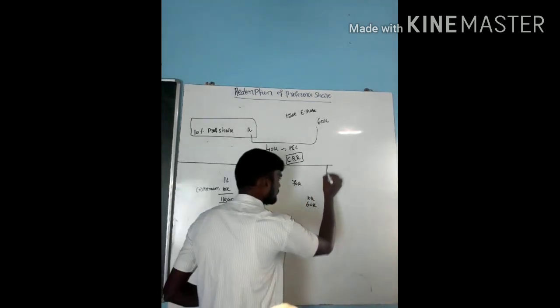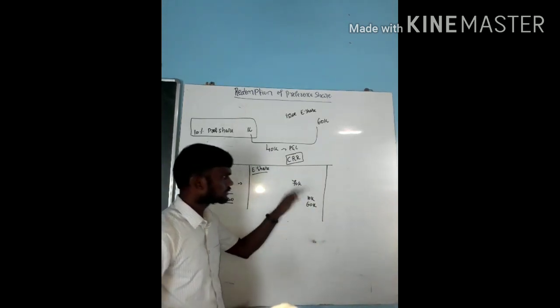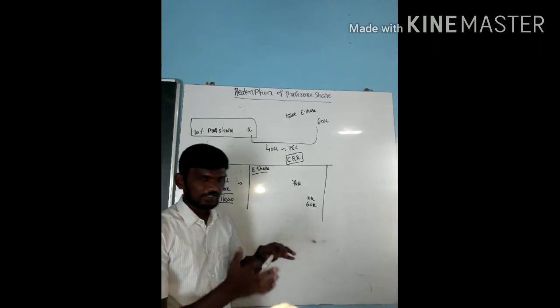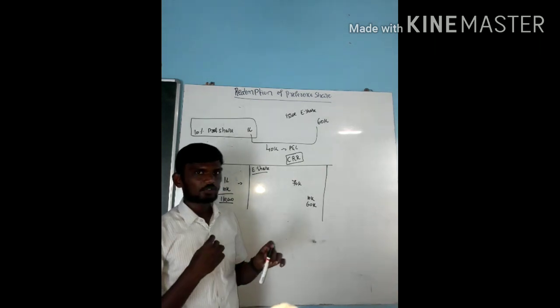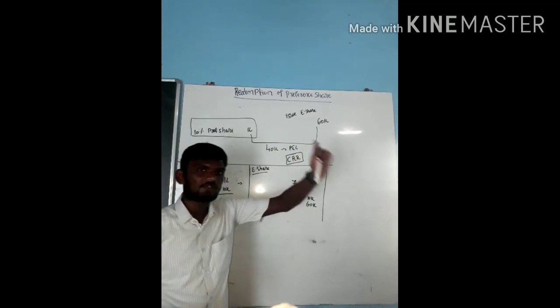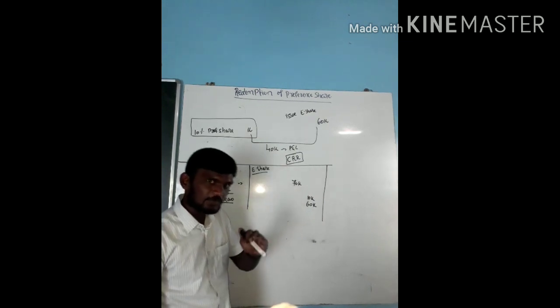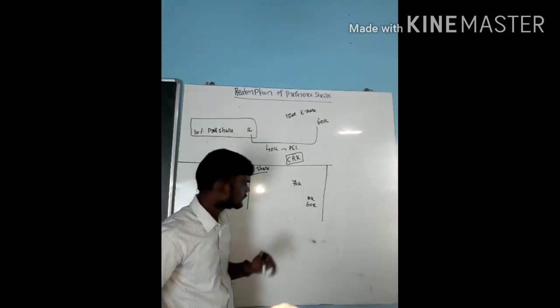This comes on step number 2. Are you following? Sometimes it goes the opposite way also. Like the actual value is 60,000, but I received only 50,000. The remaining 10,000 is called discount. If you receive more than the face value, it is called premium. If you receive less than the face value, it is called discount.